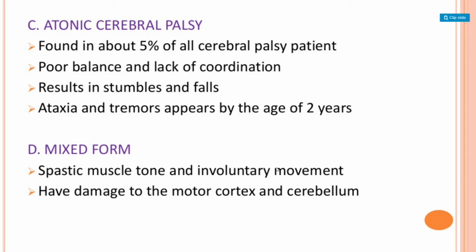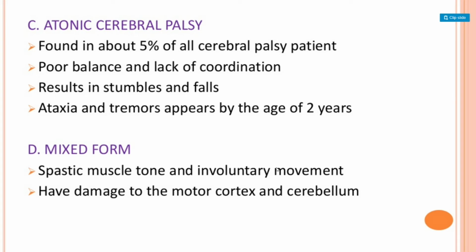Atonic cerebral palsy is found in about 5% of all CP patients, with poor balance and lack of coordination. This results in stumbles and falls because the tone is absent or the balance is not there. That's why the patient falls. Ataxia and tremors appear by the age of 2 years.